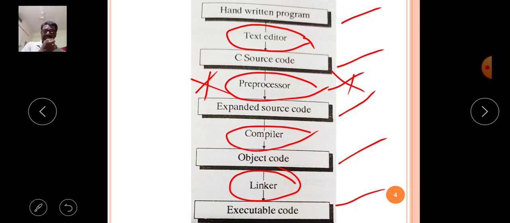So the object code is converted into executable code with the help of linkers. The executable code is executed by the processor available in the CPU, then it gives the result. These are the steps involved from the handwritten program to executable code. Now in today's class we will discuss the preprocessors concept: how the preprocessor converts our C source code to expanded C source code. Today's class we will discuss this topic.